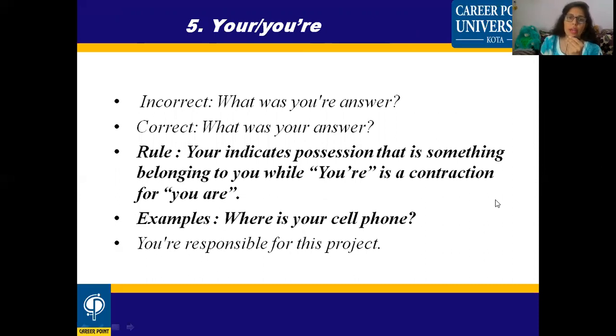Another is your and you're. What is the difference that we will see here? Your indicates possession, that is something belonging to you. You're is a contraction of you and are. If you find an apostrophe after you and after that re, that means it is a contraction of you and are.